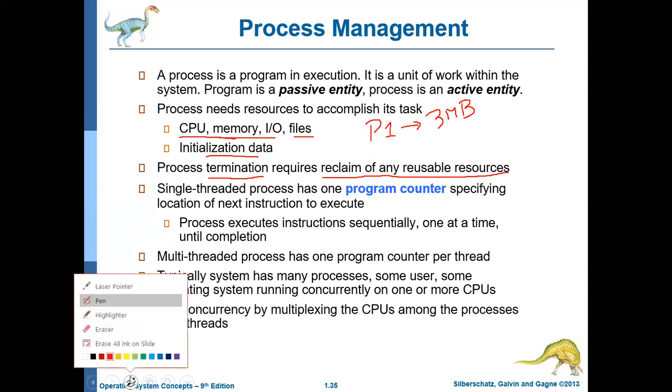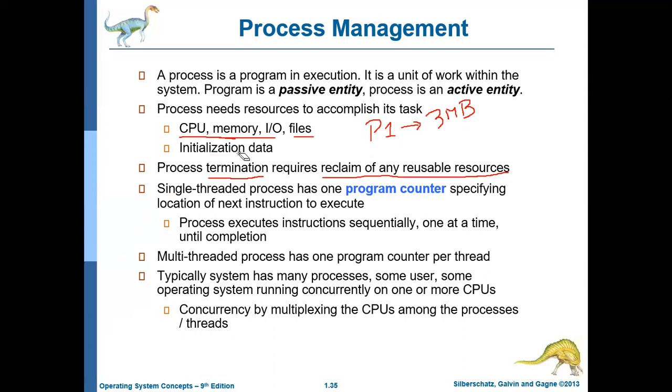For example, memory will be allocated the moment the process is created because it needs some space. So whenever the process is created, memory is immediately allocated. But if you see IO access, initially the process most probably may not require any IO access. Say the process execution time is 50 milliseconds. It is going to reside in the main memory and it is going to execute.